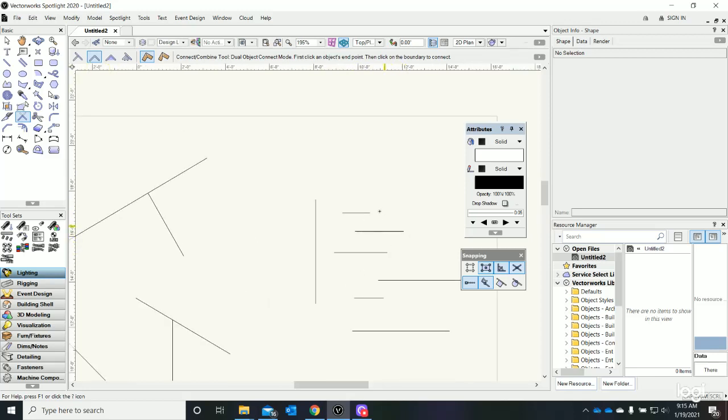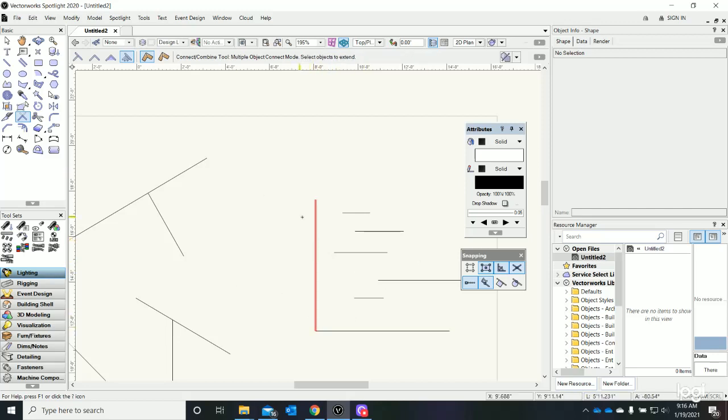If I want to connect all of these lines, first, why don't I go ahead and connect this line to make a square, and now I want to extend all of these lines to this point. Certainly I could do the single object connect mode and do every single line, or there is a multiple mode. If I select connect multiple, you can see in the toolbar, it tells you what it wants you to do: select the boundary object, then select the objects to extend. This will be my boundary.